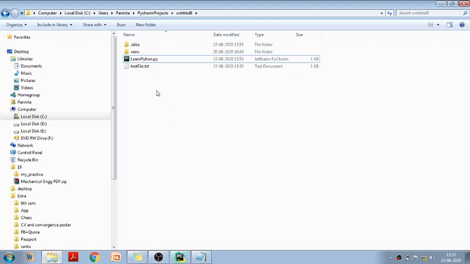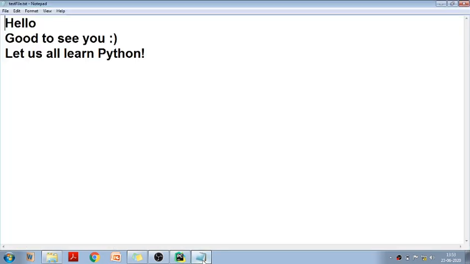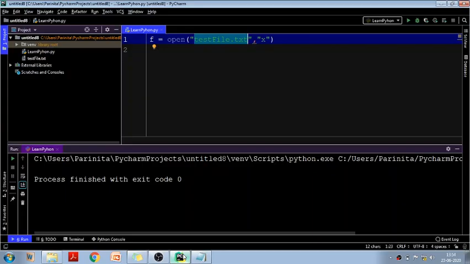Got it? So this is where I have put my test file.txt, and this is the content of my test file.txt. I have just written these 3 simple lines. Hello, good to see you. Let us all learn Python. This is the content of my text file. Now I have already shown you the 4 important modes that we can use along with the file. Apart from these 4 modes, we also have some additional things. You can additionally specify what type of file it is.